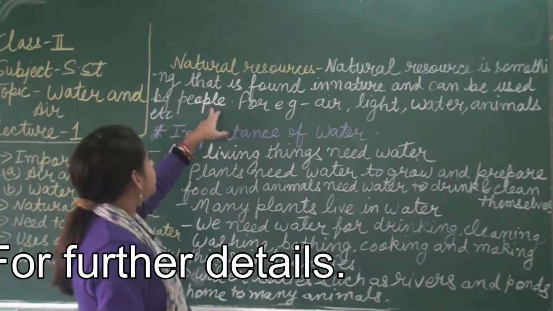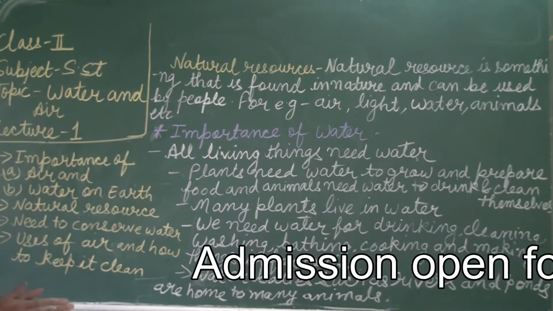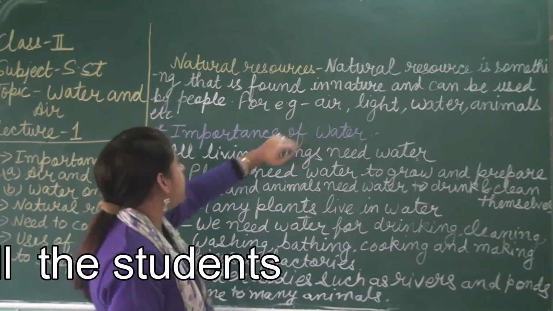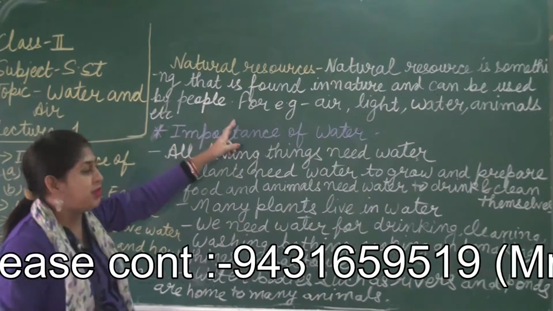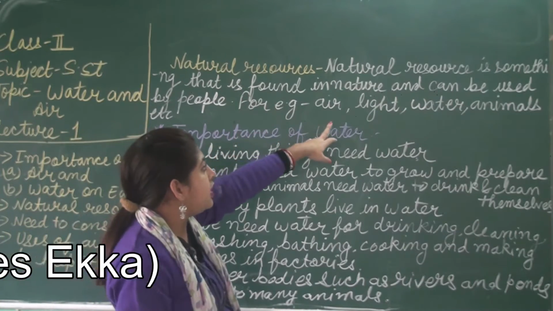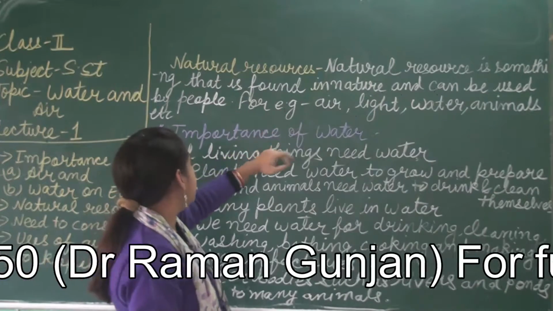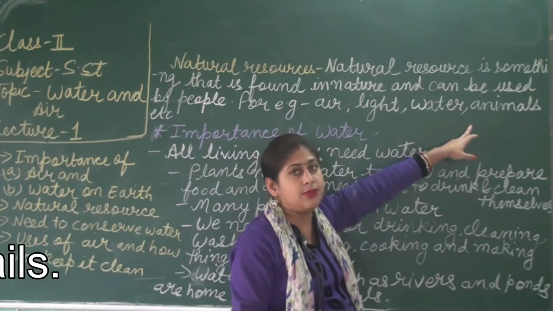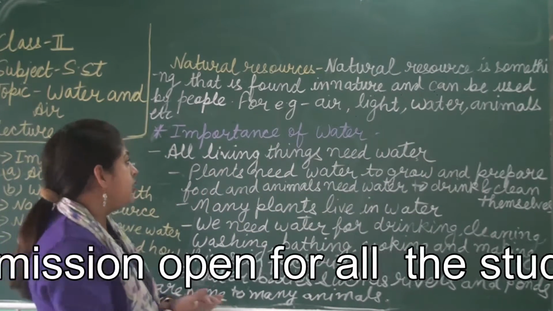So the first point that we are going to discuss is what is a natural resource. So students, what is a natural resource? A natural resource is something that is found in nature and can be used by people. For example, air, light, water, animals, etc. These are the examples of natural resources.